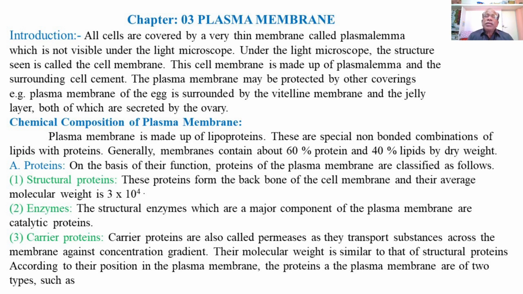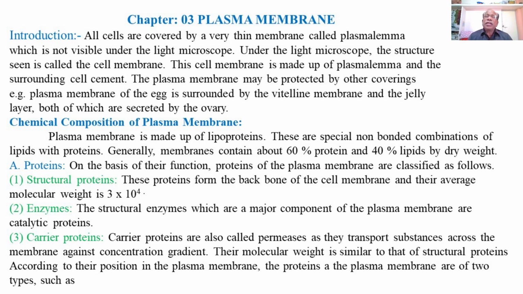Plasma membrane is mainly composed of lipids and proteins, or called lipoproteins. So plasma membrane is made up of lipoproteins, and these are special non-bonded combinations of the lipids and the proteins. Generally, plasma membranes contain about 60% protein and 40% lipids by dry weight. First we will explain the protein components of the plasma membrane. On the basis of their function, proteins of the plasma membrane are classified as follows.